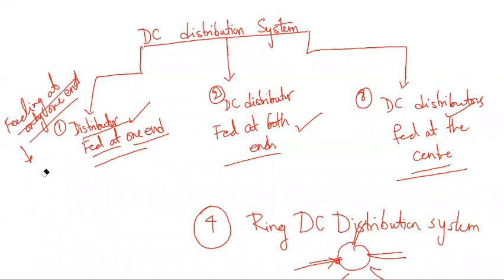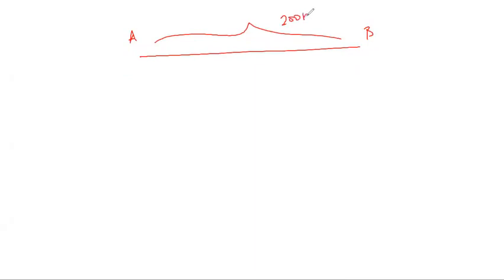So you are not having any other ways in which the distributor is being fed. It is only connected to one end, and the local loading points are taken at the other ends. For example, let me write the distribution. This is the DC distribution center, with points A and B. The DC length might be approximately 200 kilometers.